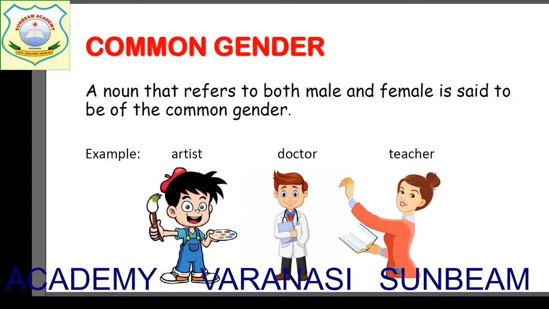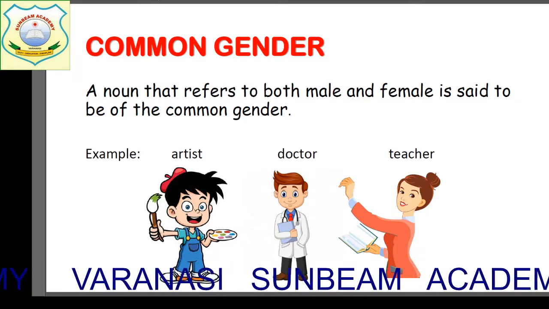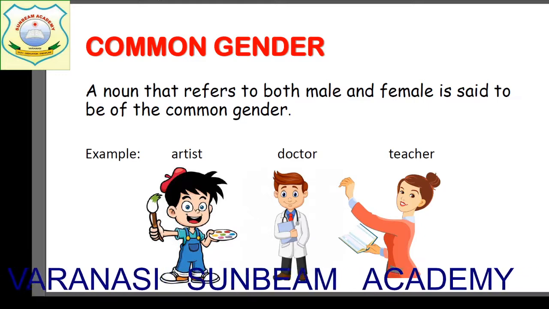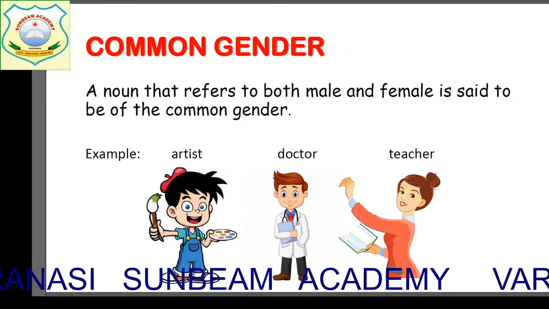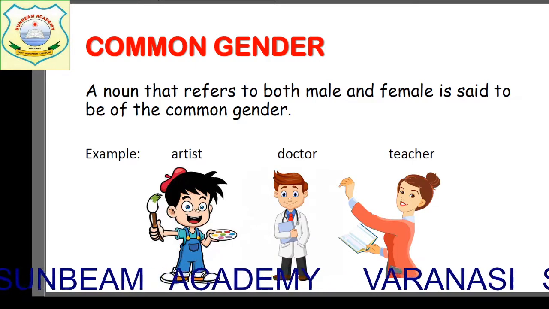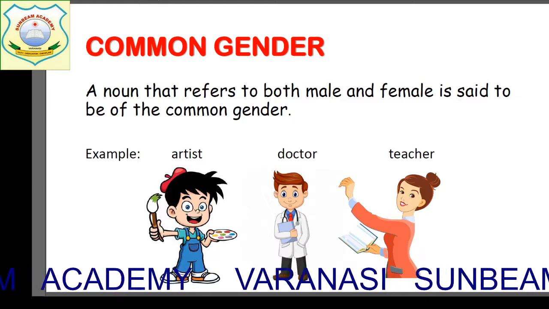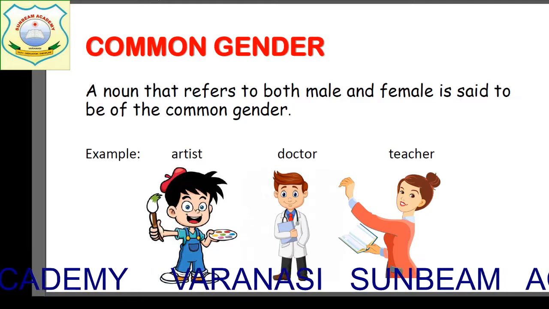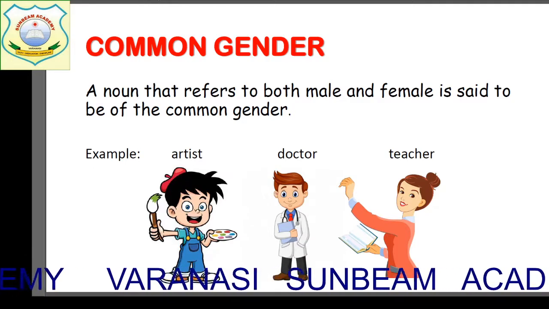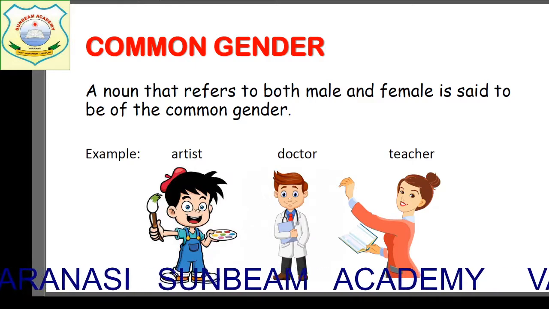So this is called common gender. Student. Okay. Like if I say Ram is a student, Ram is a boy. He is a student. And Radha is a student. Radha is a girl, but she is also called a student. There is no differentiation. So these type of words come in this category, that is common gender.